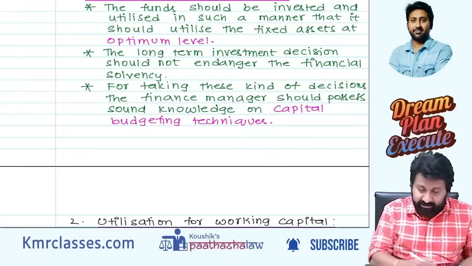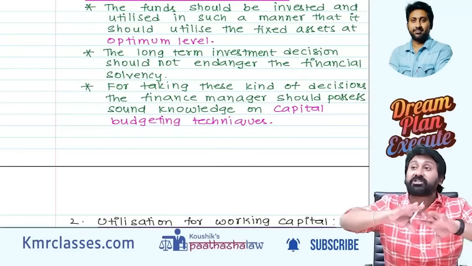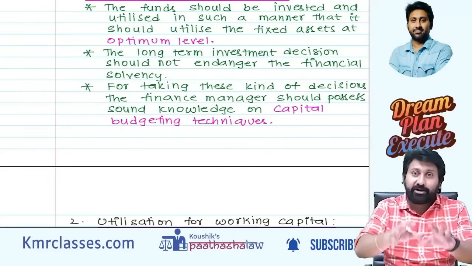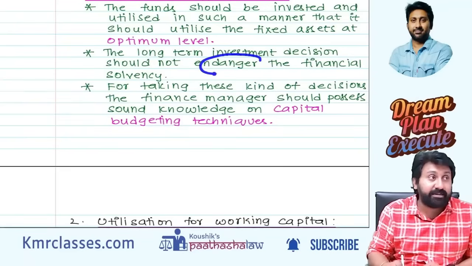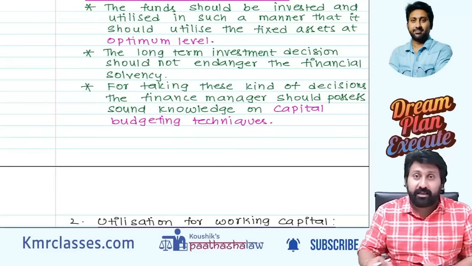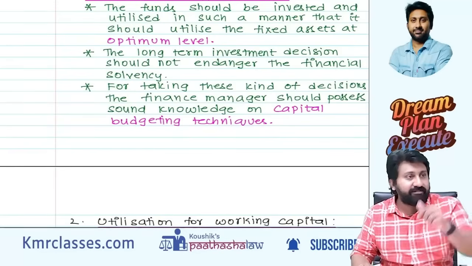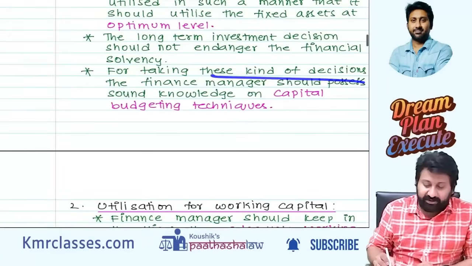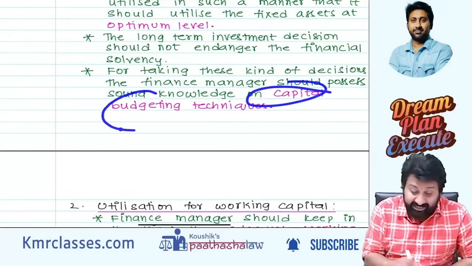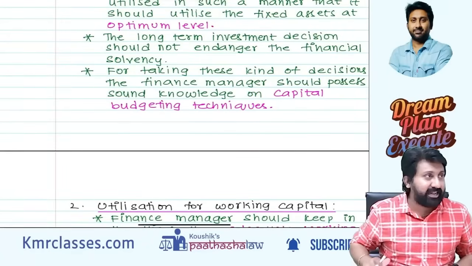100% wrong, because more finance is invested in 4 assets, though 2 assets can do the same thing. So a long-term investment decision should not endanger, means create a problem for, your solvency. The company should not become insolvent after investing in the assets. Next one. For taking these kinds of decisions, the finance manager should possess knowledge in capital budgeting.